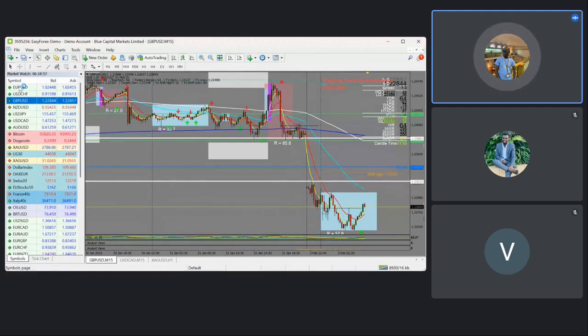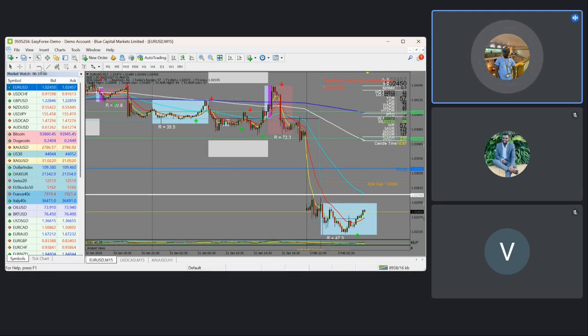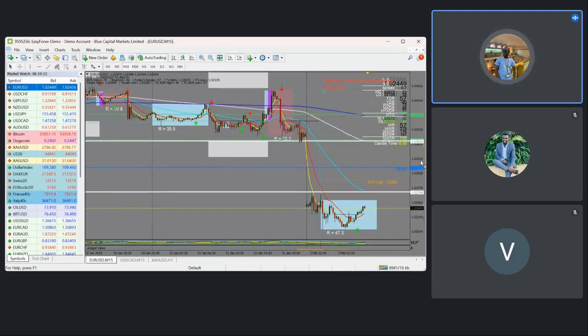Looking at group two, another pair, that is EURUSD. Still on the EURUSD, we're still speculating for buys, and checking at the opening gap is where we trust to look at our take profit.